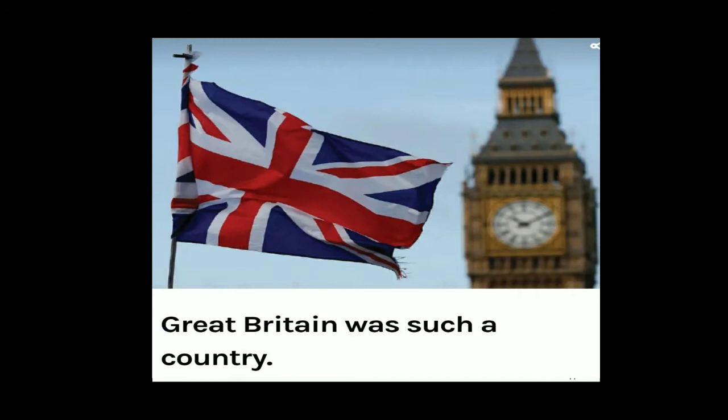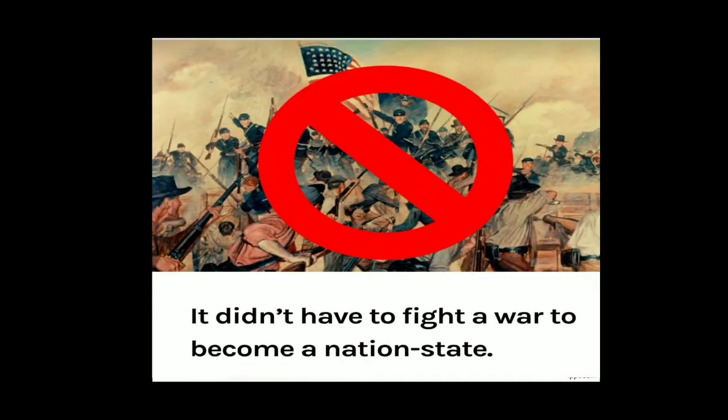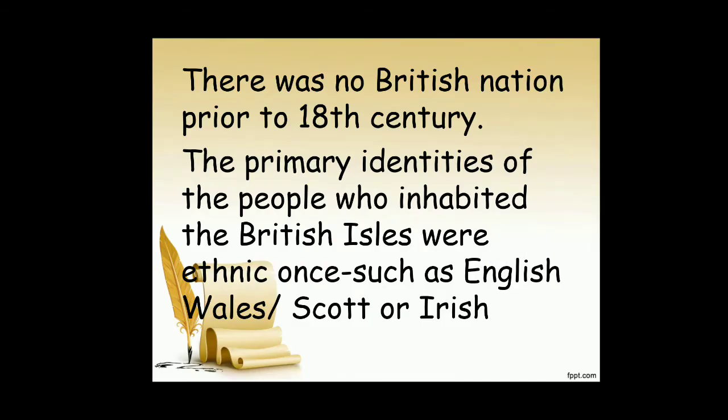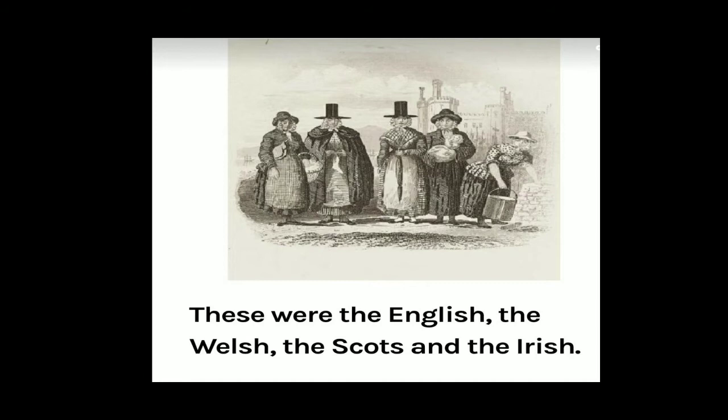The unification of Britain. In Britain, the formation of the nation state was not the result of sudden upheaval or revolution. It was the result of a long drawn out process. Great Britain was such a country that it didn't have to fight a war to become a nation state. There was no British nation prior to the 18th century. The primary identities of the people who inhabited the British Isles were ethnic ones such as English, Welsh, Scottish or Irish. This is the picture of the English, Welsh, Scottish and Irish.